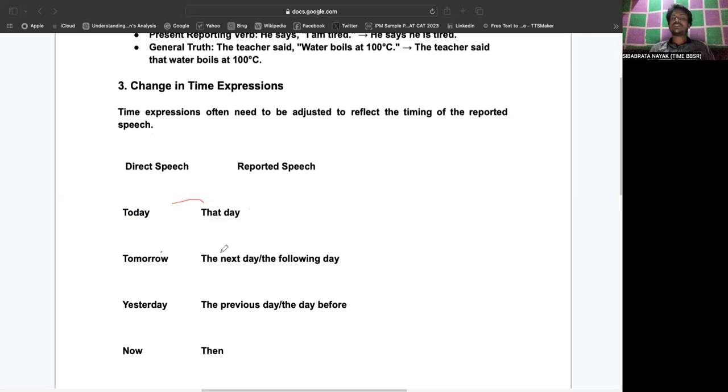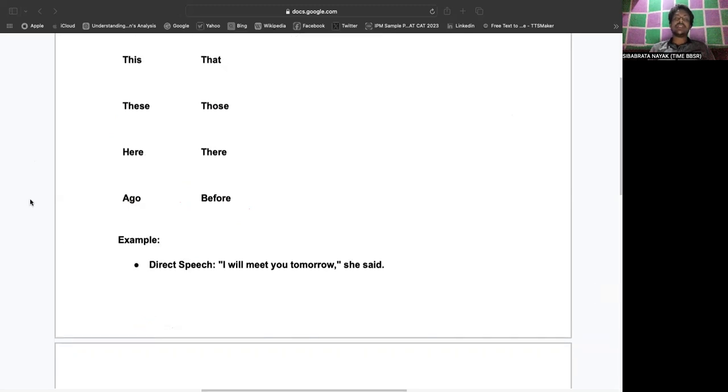Tomorrow becomes the next day or the following day. Yesterday becomes the previous day or the day before. Now changes into then. This changes into that. These change into those. Here changes to there, and ago changes into before.